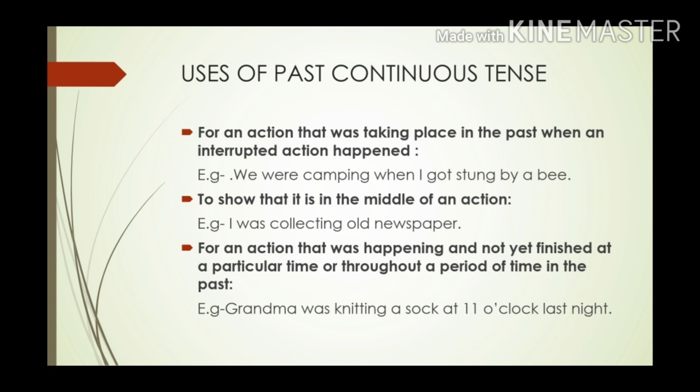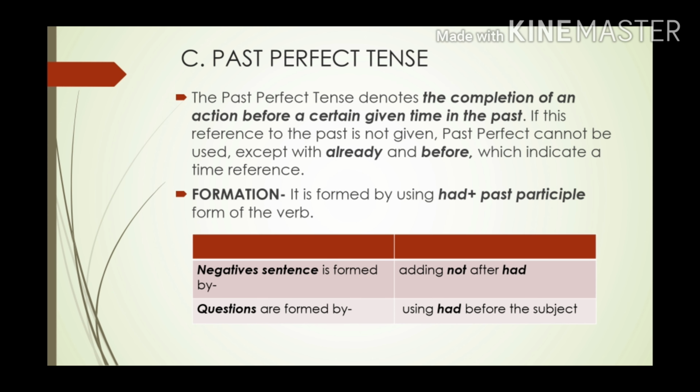Now let's jump on to past perfect tense. The past perfect tense denotes the completion of an action before a certain given time in the period or in the past. So what happens in the past perfect tense is some action that has already completed before a certain given time in the past. Okay, like one action that was already completed before the other one.